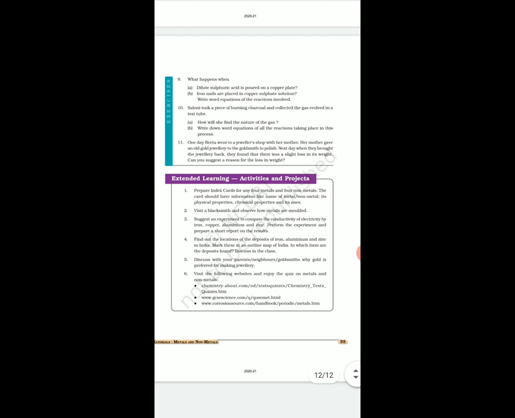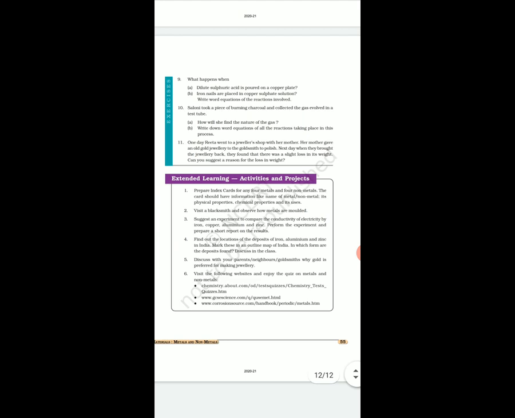Second one, write down word equations of all the reactions taking place in this process. That is charcoal plus oxygen. So what will happen? Carbon dioxide will be released, and when carbon dioxide and water are mixed, carbonic acid will be formed. Blue litmus paper will turn red because it is an acid.